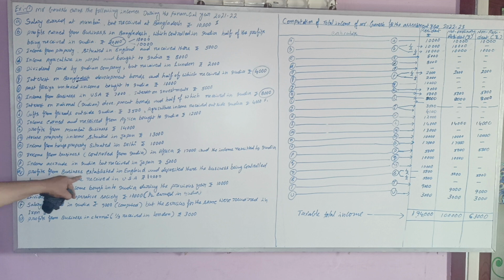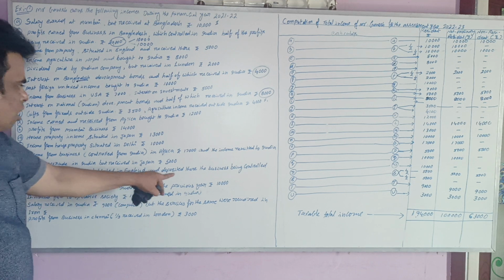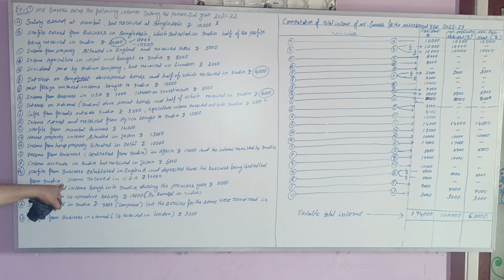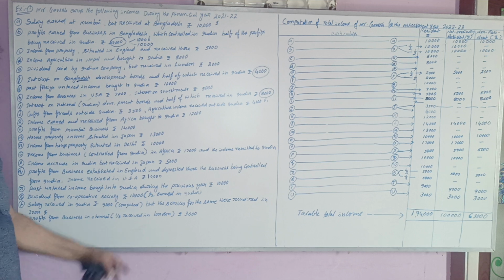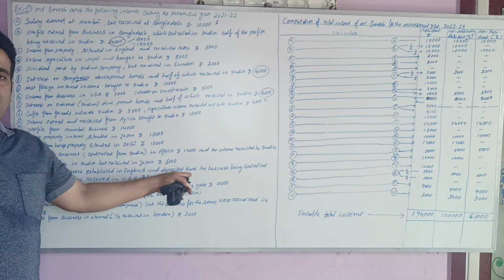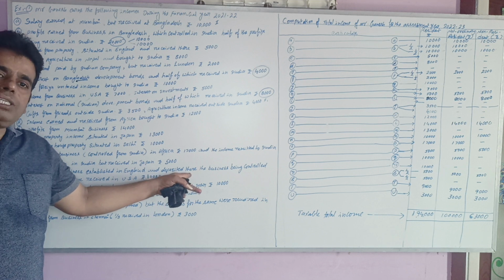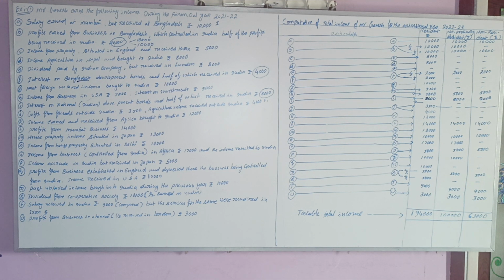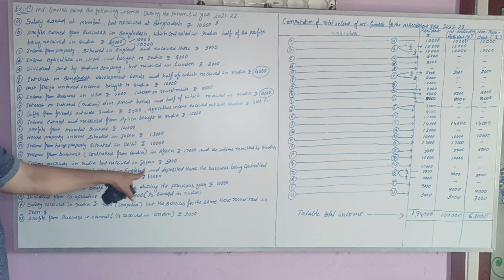Next, profit from business established in England and deposited there, the business is controlled from India. That means the income from business in England, both earned and received, occurred in England because it was deposited there. If he is able to deposit it, then first of all, both earning and receiving are completed.